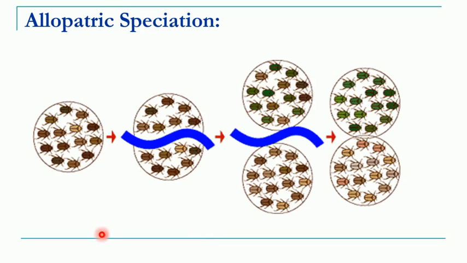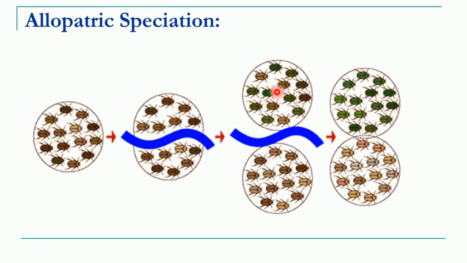In this picture, I have shown a population of beetles. Suppose these beetles are a single population. Due to some geographical barrier getting formed between them, they are separated into two populations. Now, the environmental conditions on both sides are different, so different kinds of mutations might occur.